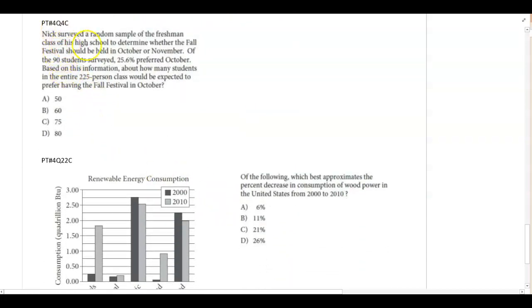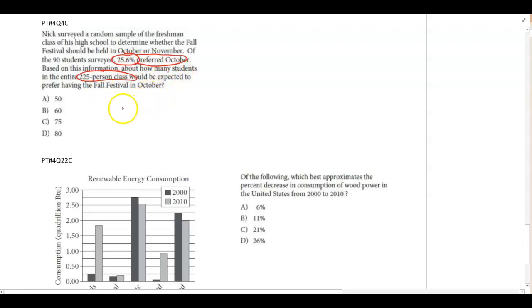All right. Nick surveyed a random sample of freshmen of his high school to determine whether the fall festival should be held in October or November. Of the 90 students surveyed, 25% preferred October. Based on this information, about how many students in the entire 225-person class would be expected to prefer having the fall festival in October?